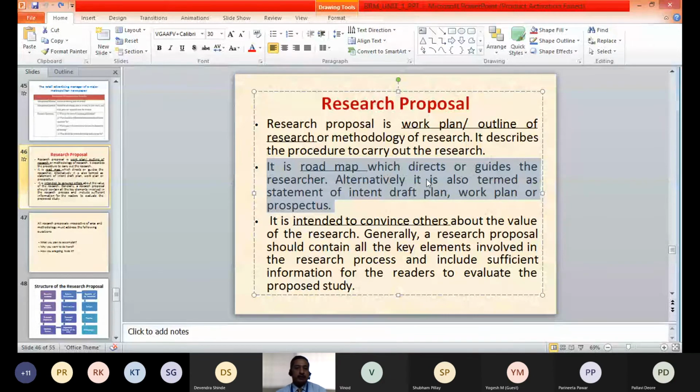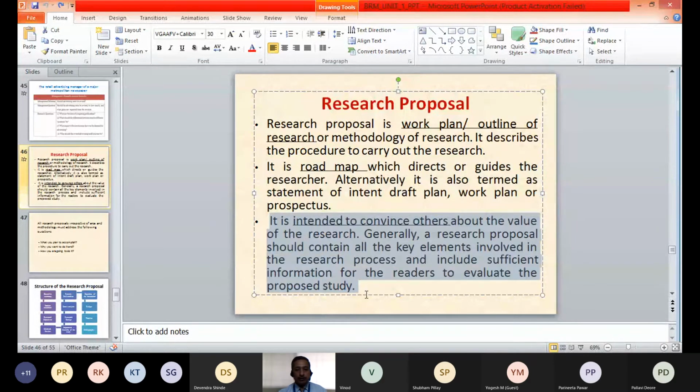So it can be called by different names. Basically it is a roadmap, a guideline, or a plan on which the researcher will conduct the research. This plan can also help the researcher go ahead with the research.